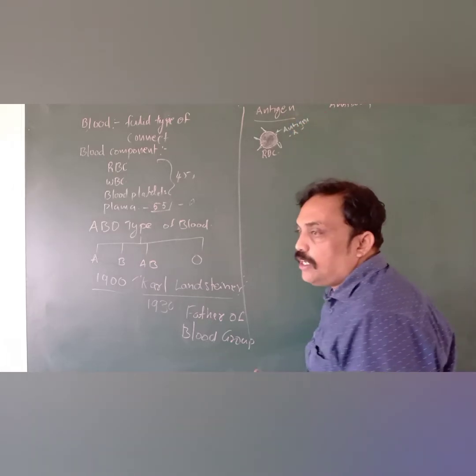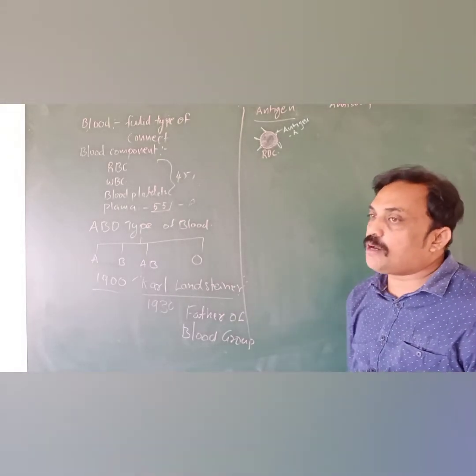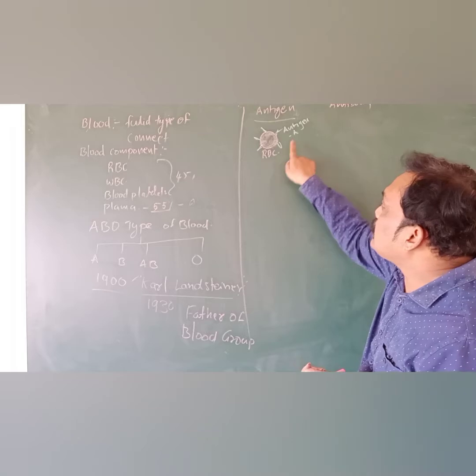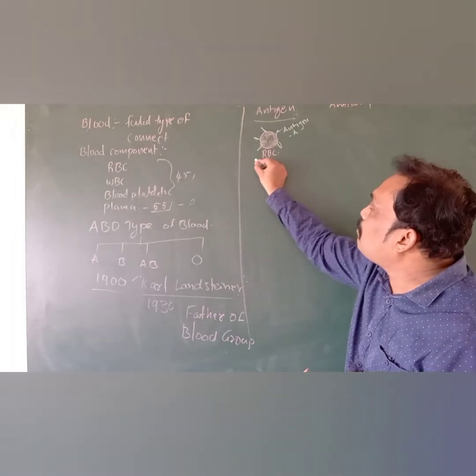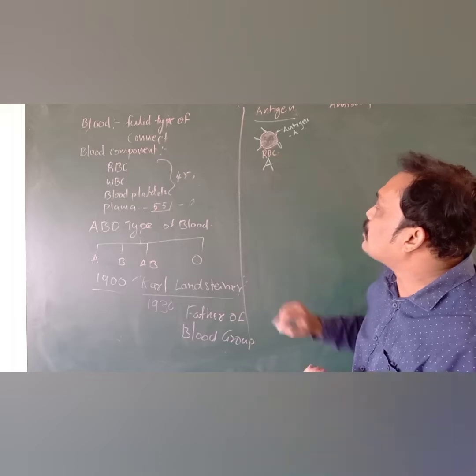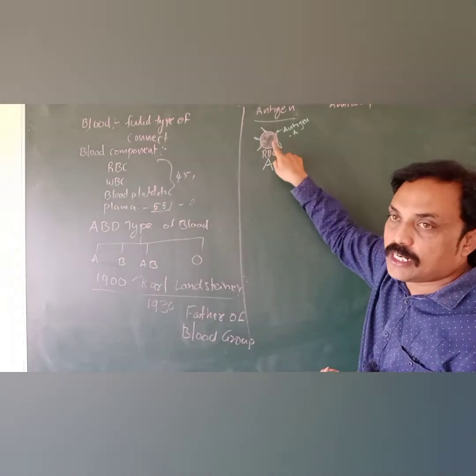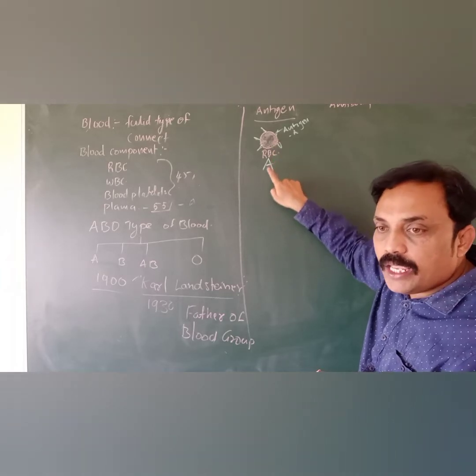These antigens are attaching to the RBC, so which type of blood group is this? Blood group A. Why? Because A type of antigens are attaching in this blood group, so it is blood group A.